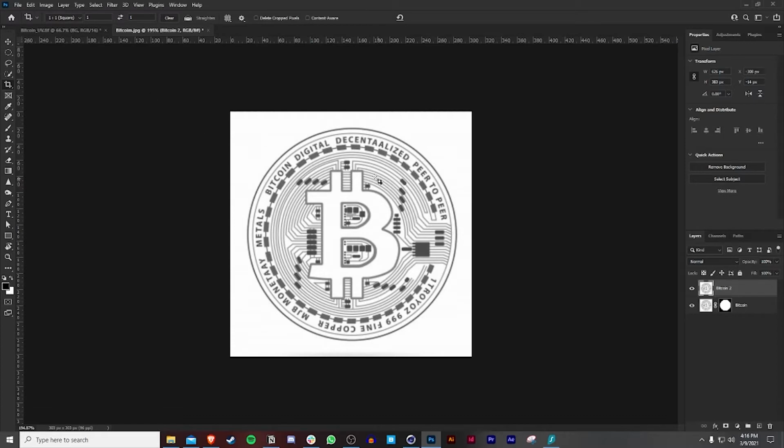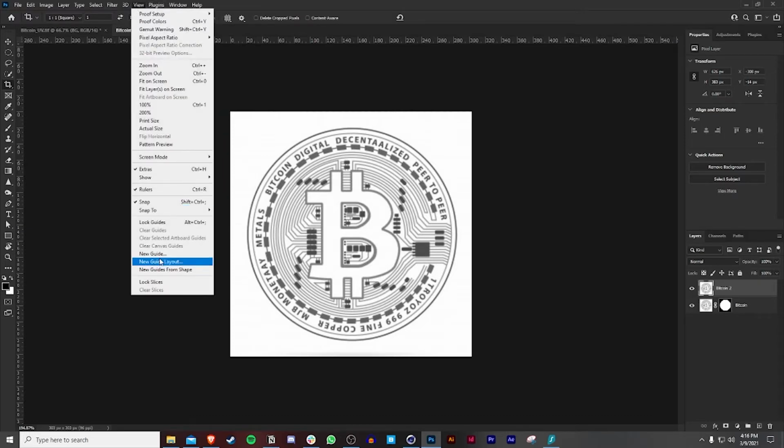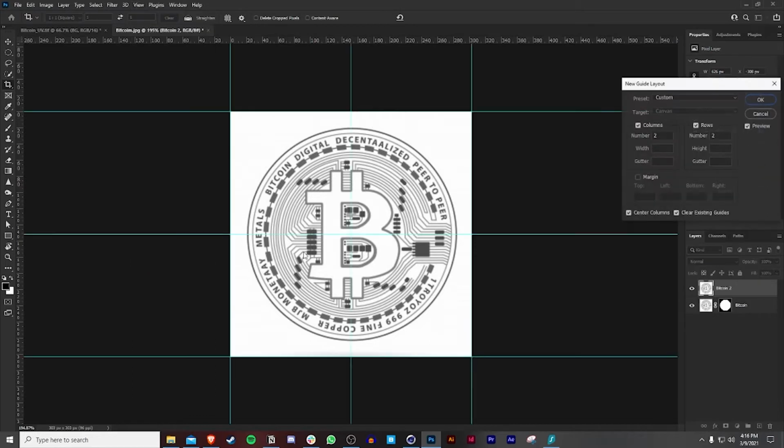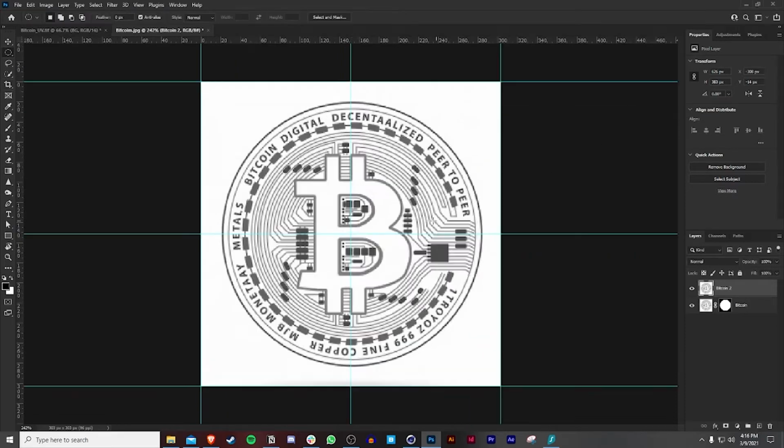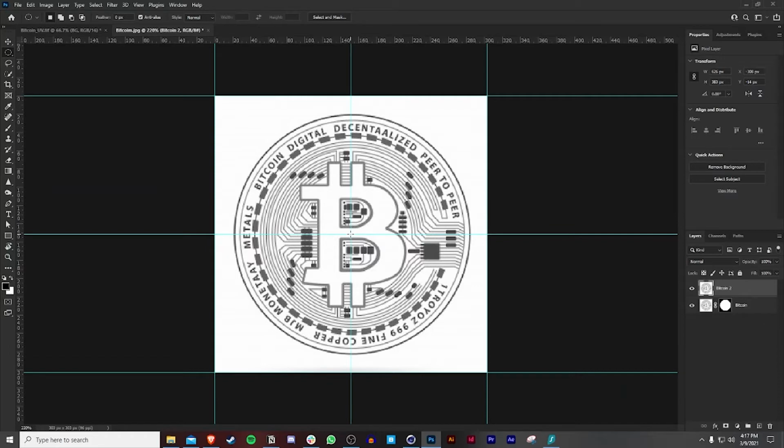So what I want to do is get some sort of layout or grid, so that way you guys can see what's going on. That way you can easily use the marquee tool to select everything else. So by going to View, New Guide Layout, and already I have it set up. All I did is a 2x2 row and column. I press OK. I'm going to turn the eye on for this one. So what you could do is basically hold Alt and Shift and just basically remove it like that.